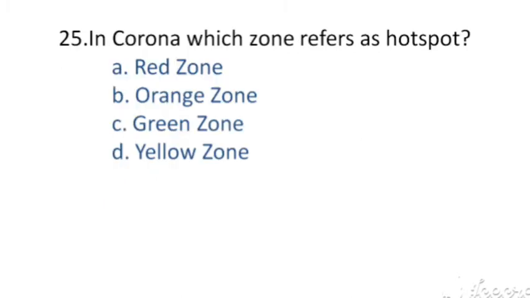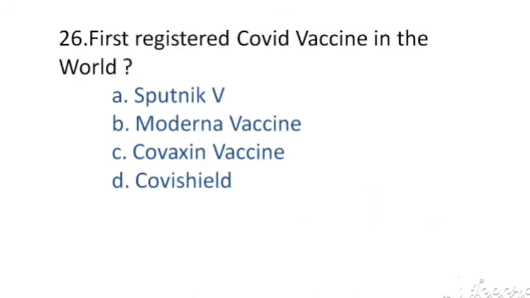In corona, which zone refers as hotspot? The options are A. Red zone, B. Orange zone, C. Green zone, D. Yellow zone. The right answer, option A. Red zone.